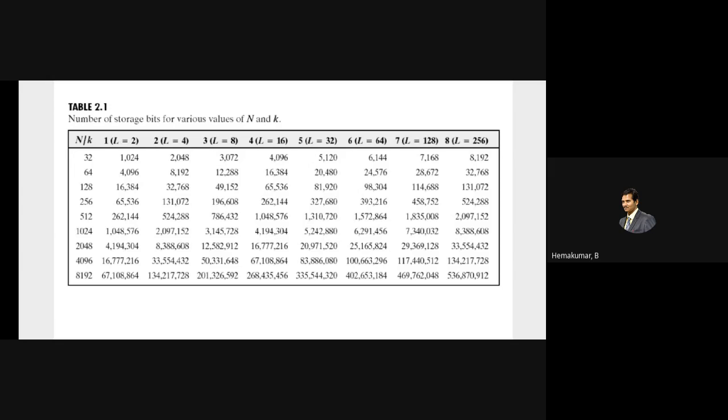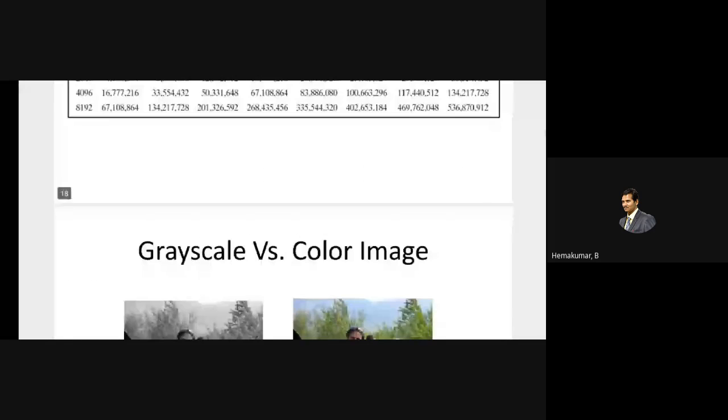For a particular type of image, if the grayscale range which we use increases, the size of the storage of the image also increases. But if you lessen the length of the grayscale, then the quality of the image is also reduced. So it all depends upon what quality of image is needed.